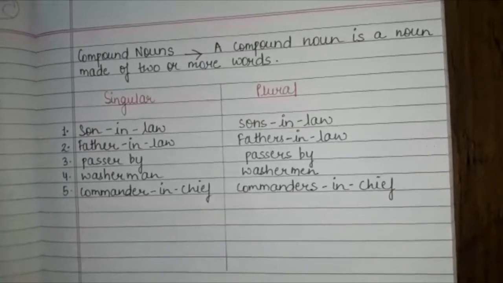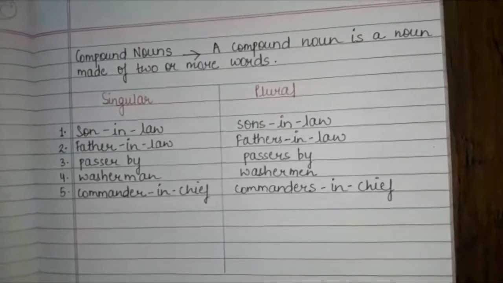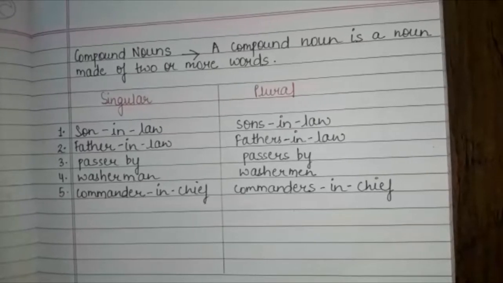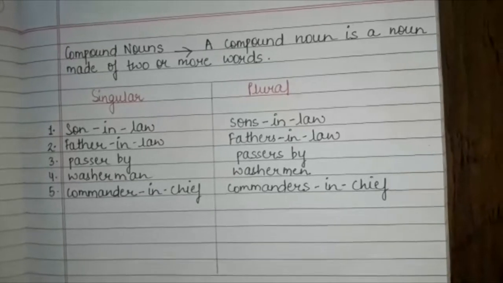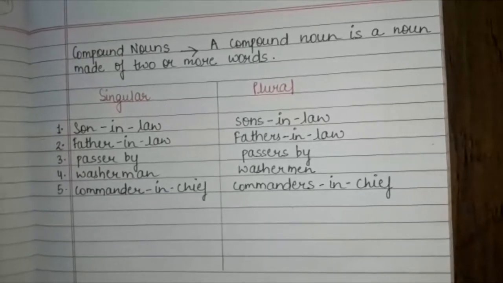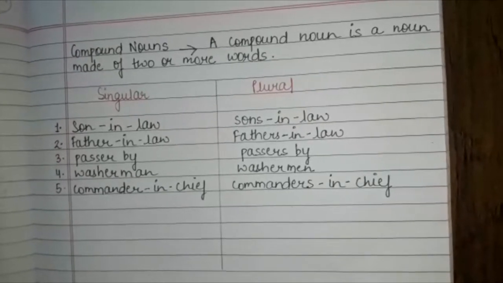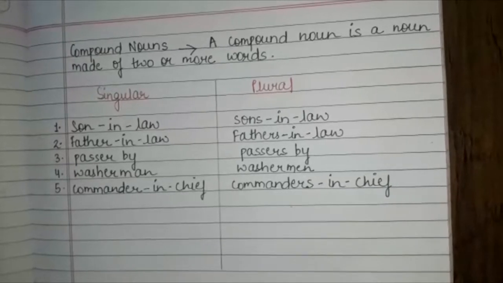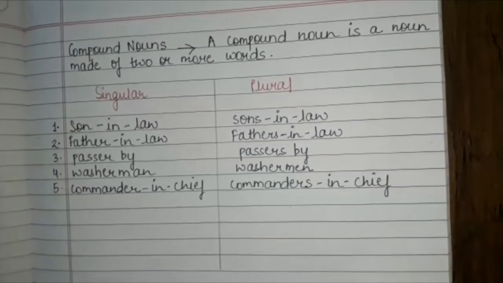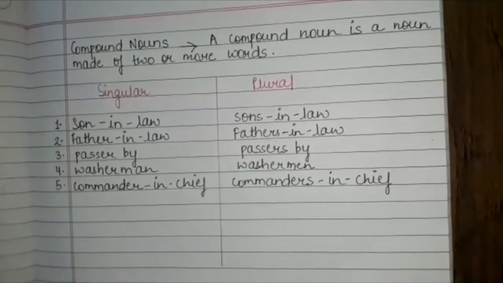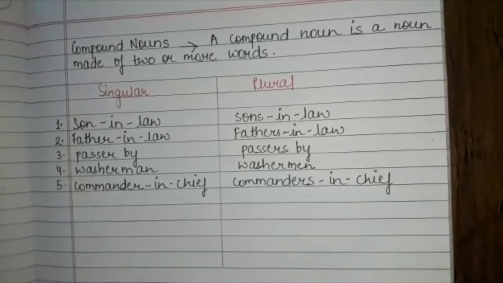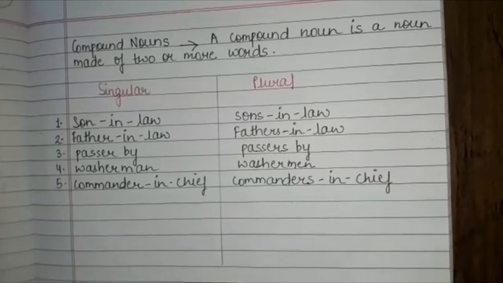No, that would be incorrect. So I have to use s with my first word. Son-in-law will change into sons-in-law. Second, father-in-law will change into fathers-in-law. Third one, passer-by, passers-by. Washerman, washermen.